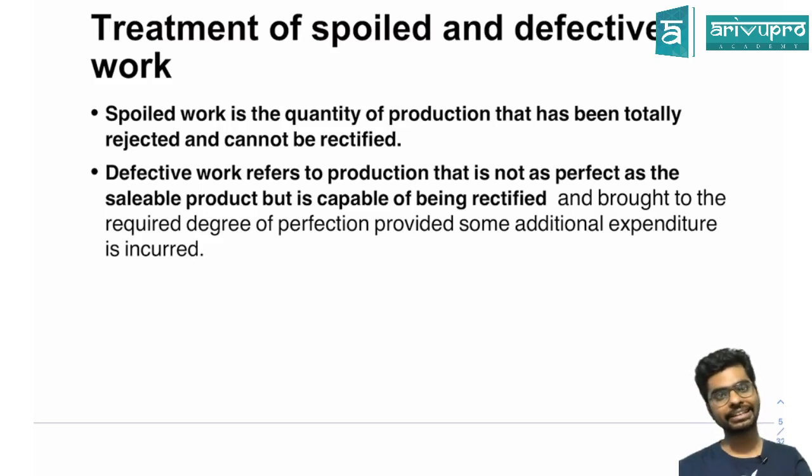Whereas defective means the product is not perfect. There are some smaller damages. So what I will do is rectify those damages by incurring additional expenditure and make it a good product, and then make it available for sale. Any doubt till here?